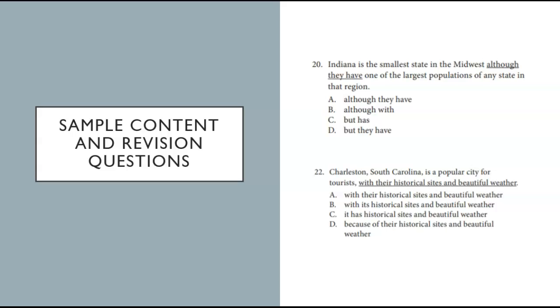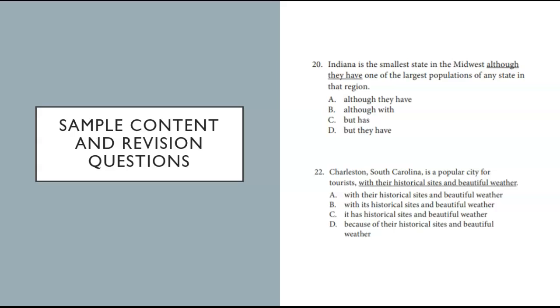Let's see about D. Charleston, South Carolina is a popular city for tourists because of their historic sites and beautiful weather. That one sounds pretty good. But that word there might be the trick. Even though D sounds great, because there describes people and its describes things, B is actually the best answer.